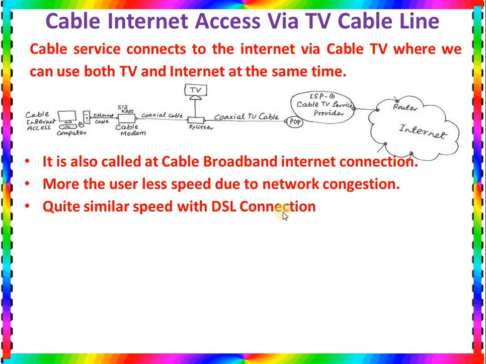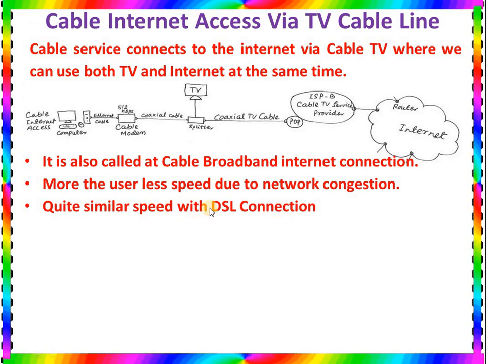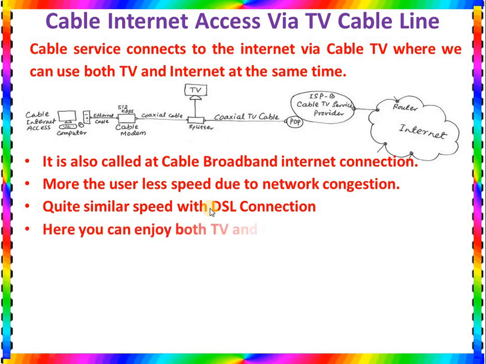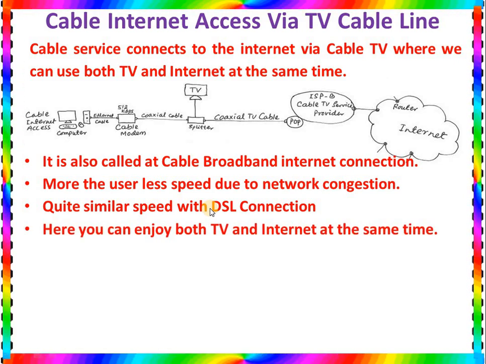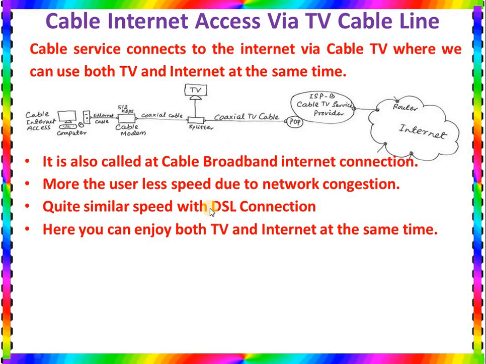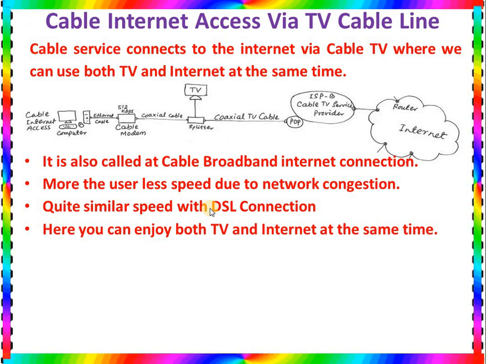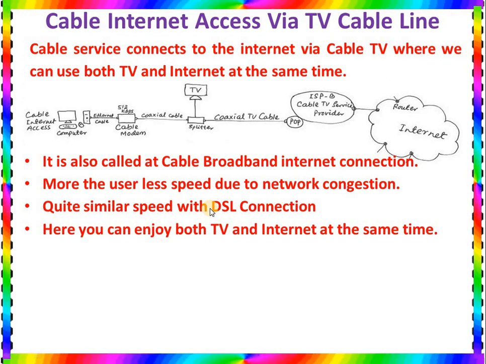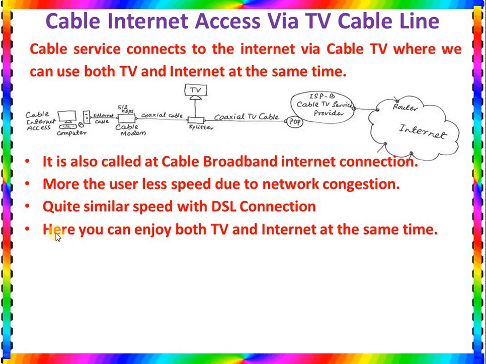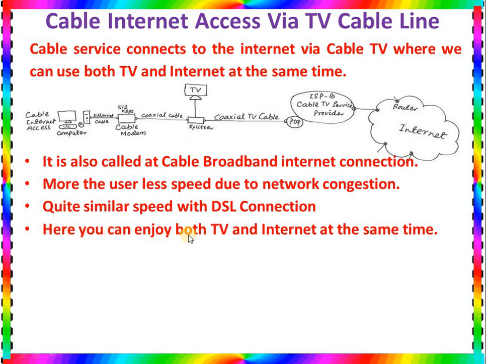Quite similar speed with the DSL connection. I have already told you this speed is 512 kbps up to 2 Mbps. But these days TV cable is also replaced by the optical fiber, so just like optical fiber internet it is very fast. So cable internet also became much faster than the old days. Here you can enjoy both TV and internet at the same time.